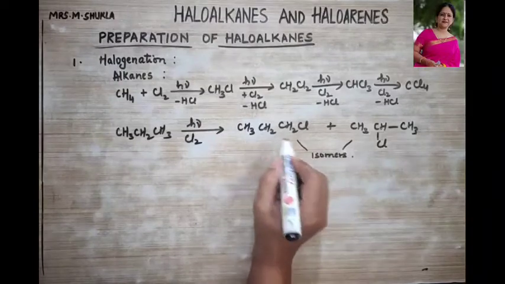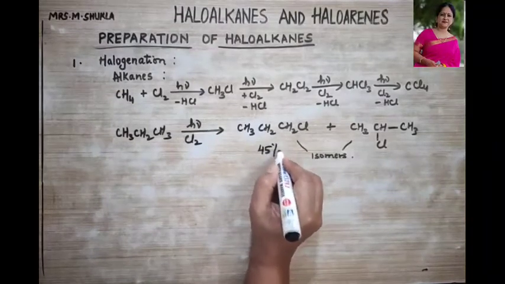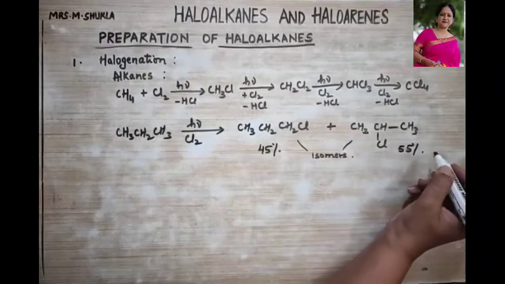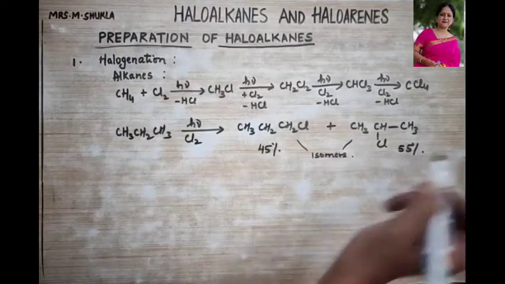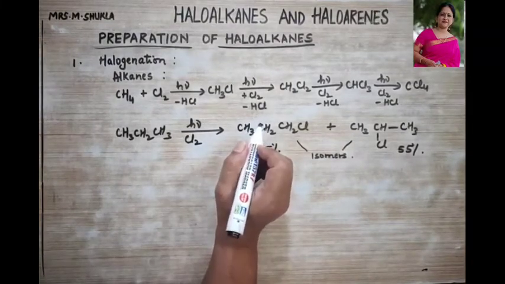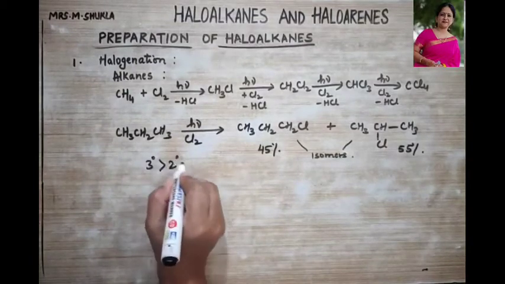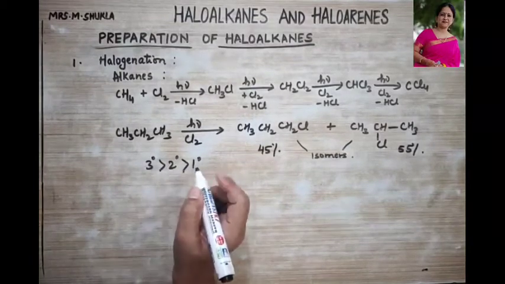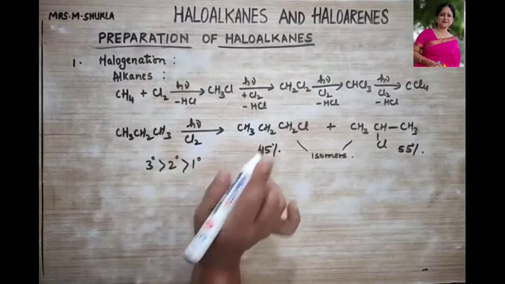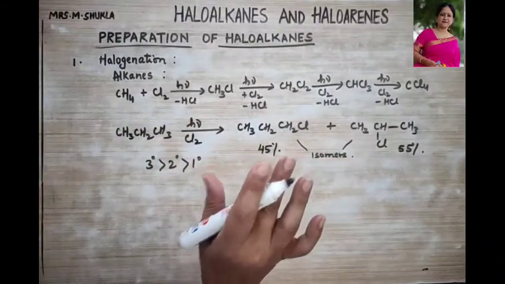This compound, that is 1-chloropropane, will be 45% formed and this will be 55% prepared. Thus, this is the ease of substitution of various hydrogens that follow the sequence of 3 degree to 2 degree to 1 degree. But their relative rates vary with the nature of hydrogen. This is clear?